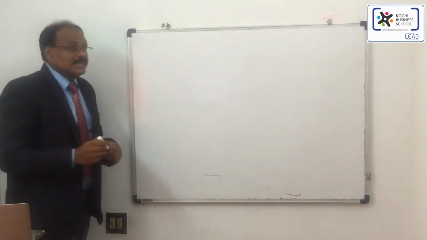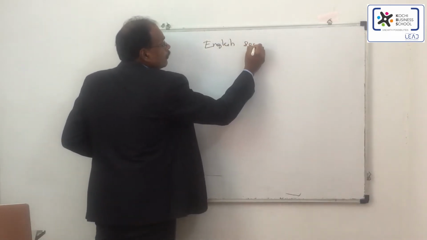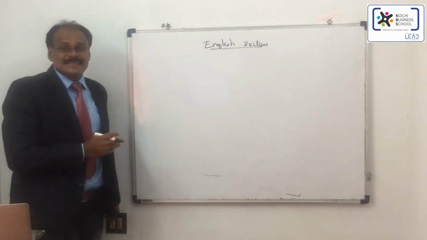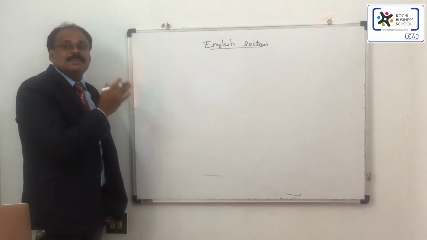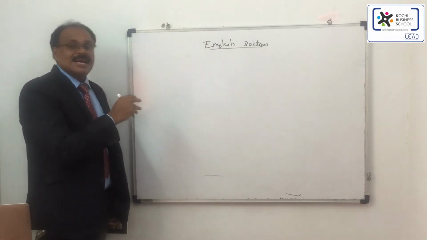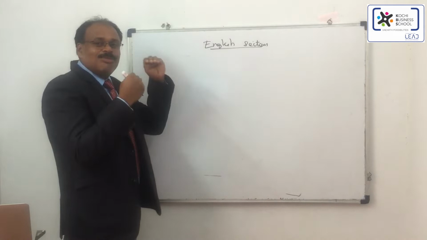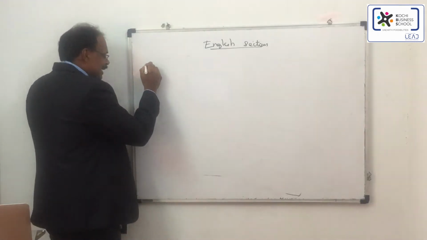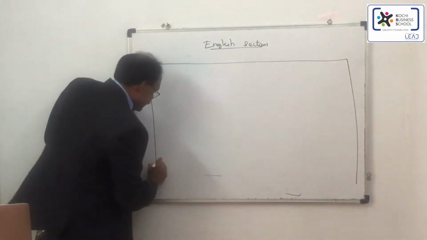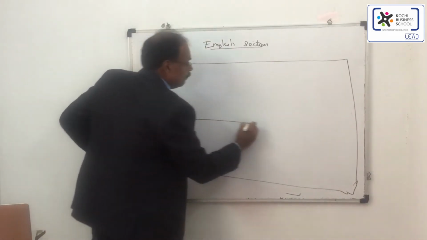So if you look at the English section of the KMAT examination for the last 5 to 6 years, which were the questions that were repeatedly asked. This has been prepared on the basis of the syllabus as well as referring to the previous question papers. And if you look at English, there are 4 subsections. The first subsection that comes is vocabulary.